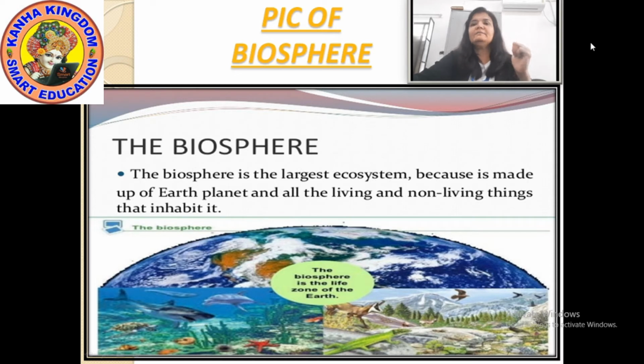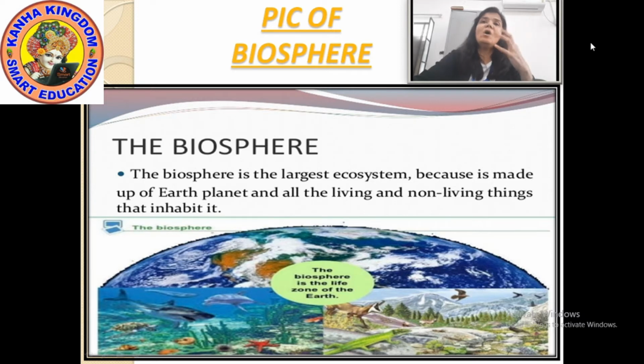Here is the picture. The biosphere is the largest ecosystem because it is made up of the Earth, the planet, and all the living and non-living organisms that inhabit it.